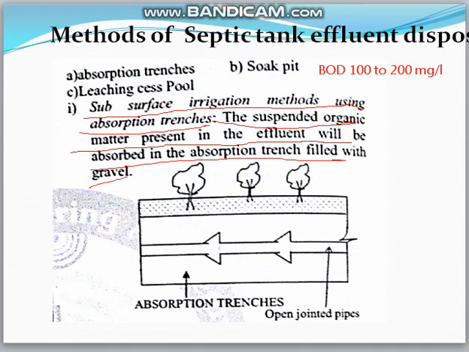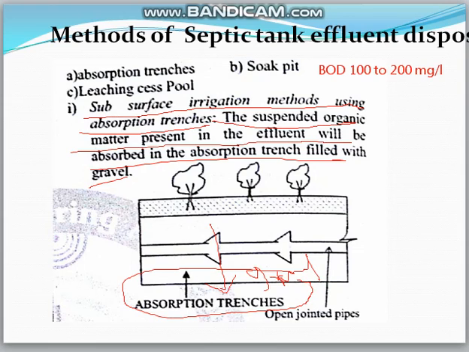See here there will be absorption trenches. These absorption trenches absorb the effluent. So this is all about the flow diagram of the activated sludge process. Initially there will be raw screens connected to the grit chamber, to the primary sedimentation tank, to the aeration tank, to the secondary sedimentation tank, then chlorination. Through the subsurface irrigation method, the effluent is to be disposed using absorption trenches.